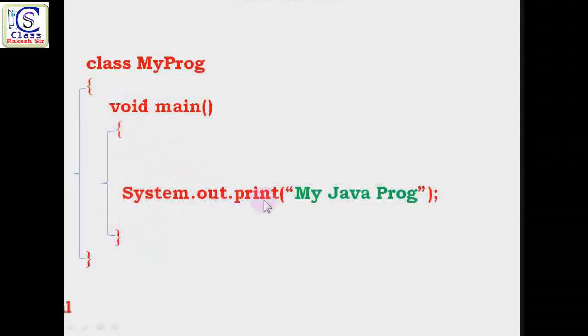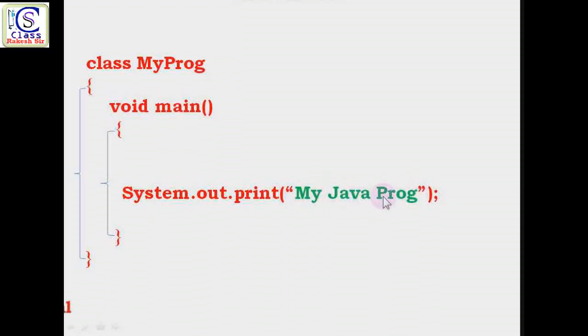Here I am using only one statement, and the statement is system.out.print and in brackets my Java program. So what is the usage of this statement? This statement is used to print this message on your computer screen. With the help of this statement we will print the following message. So in this program we are only printing a message.